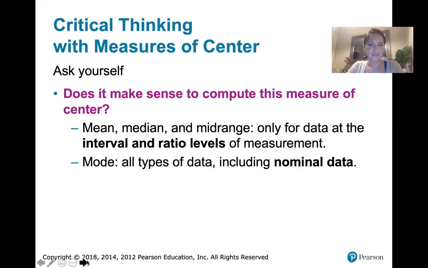With that type of data, you can always calculate the mode. So that's an excellent measure of center with that type of data. You can talk about the fact that the group with the highest frequency is this particular group. So the mode makes sense even when you're dealing with nominal data.